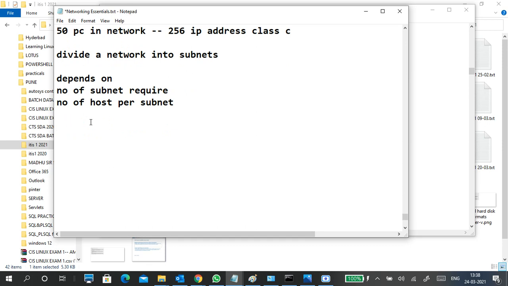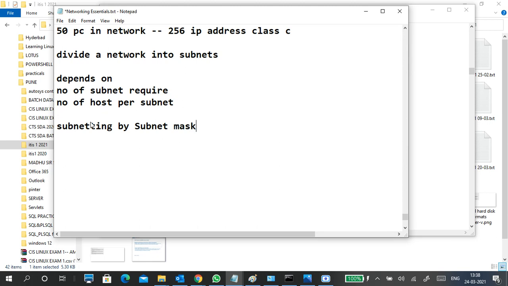This is how subnetting works. Subnetting is done by the subnet mask only. What is a subnet mask?